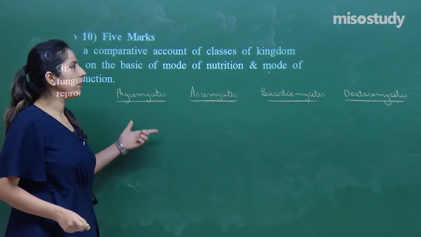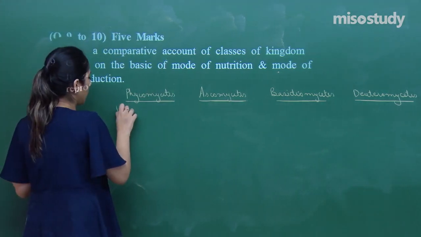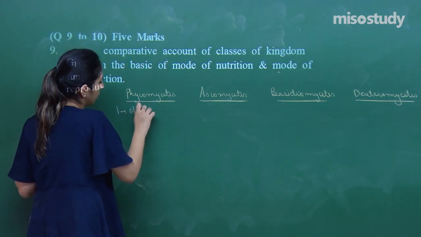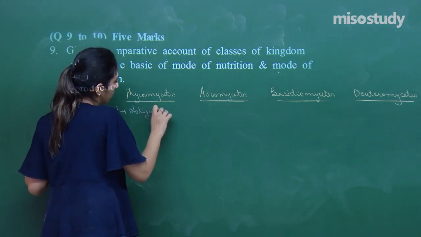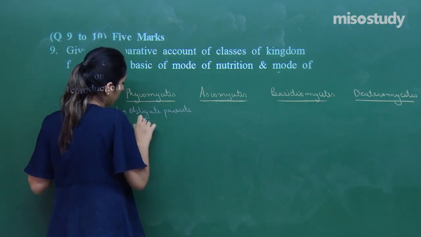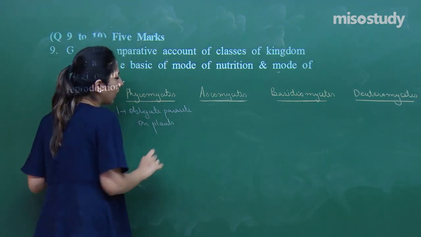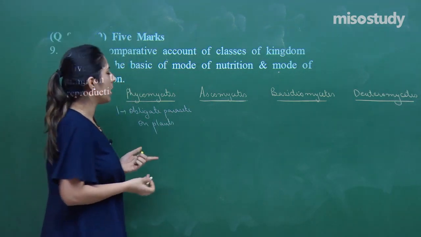Right? Phycomycetes, these are those groups which are obligate parasites on plant. They are obligate parasites on plant.